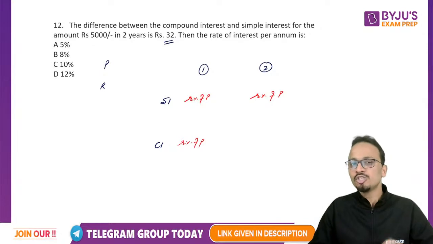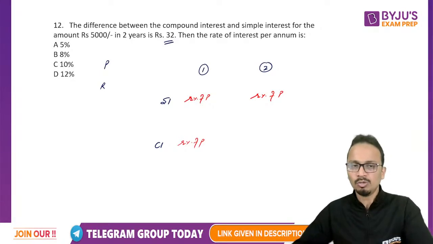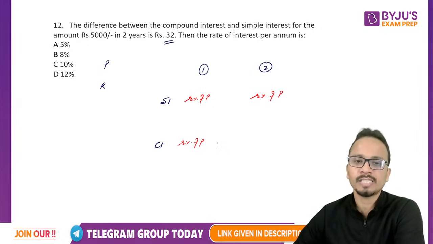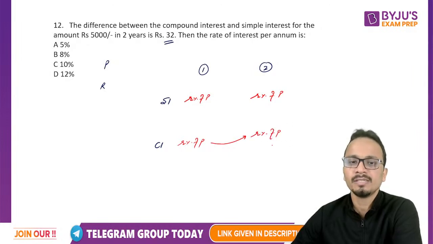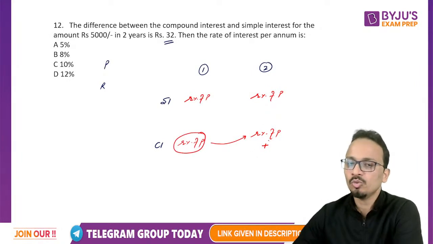Now the key is to write the value of compound interest for the second year. To write it, just copy the value of the first year, R% of P, plus calculate R% of this value and add it to the value.